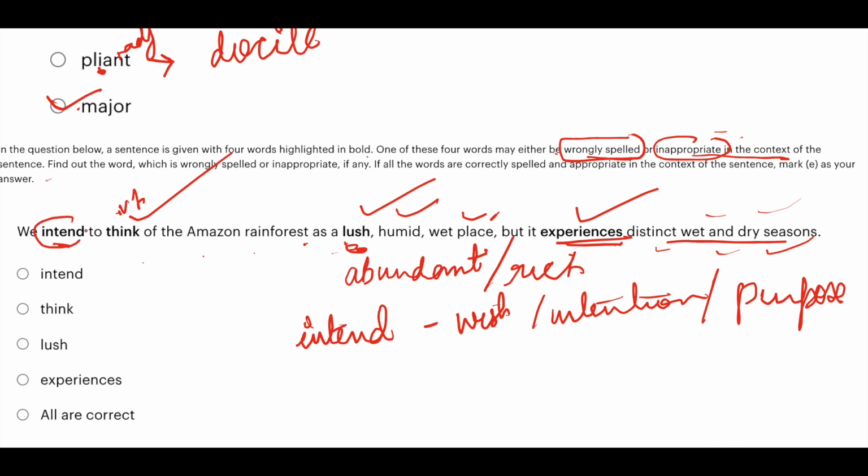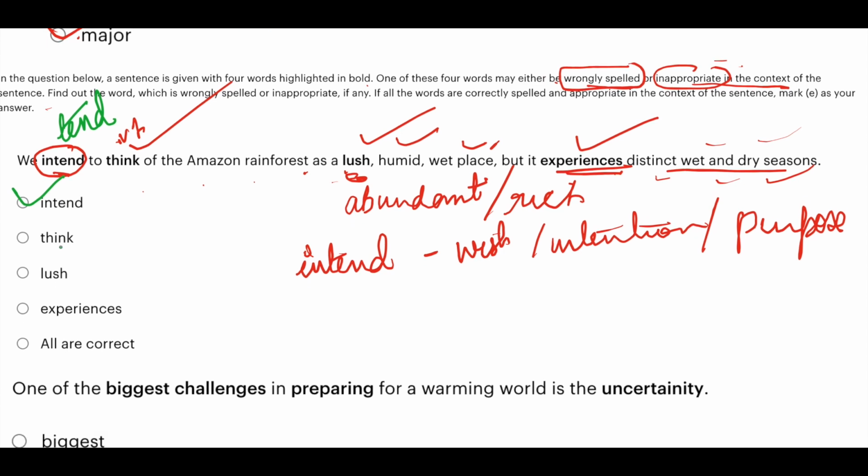Now here we do not have a purpose, right? We have a tendency to think of the Amazon rainforest as a lush, humid, wet place. So instead of intend, the correct word will be tend. We tend to think. So intend is inappropriate. Okay, option A is the correct answer.